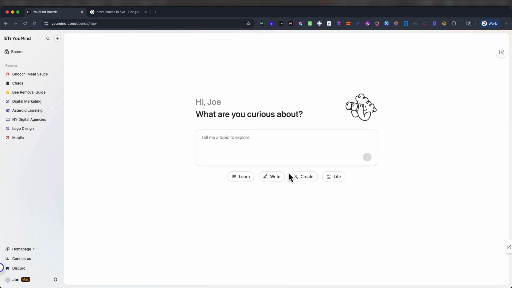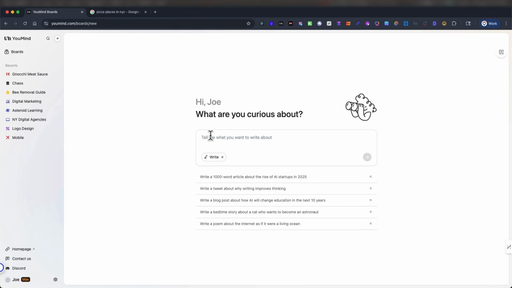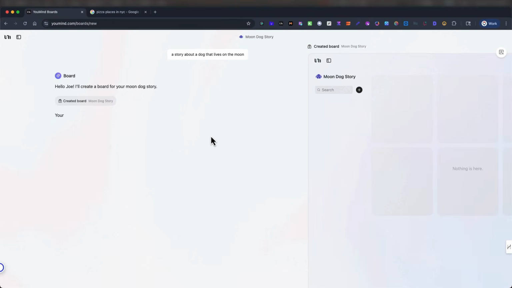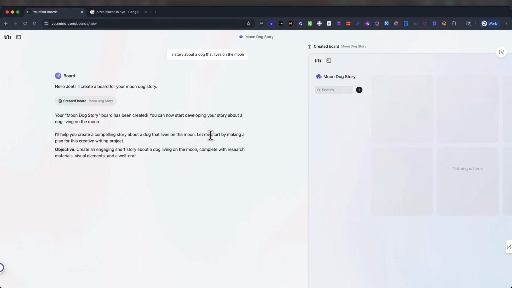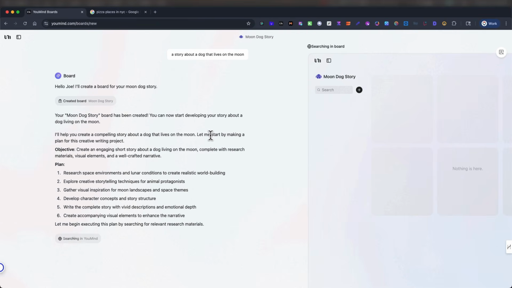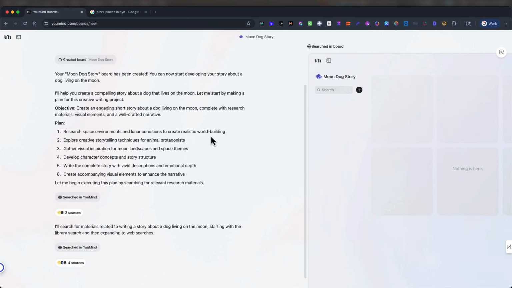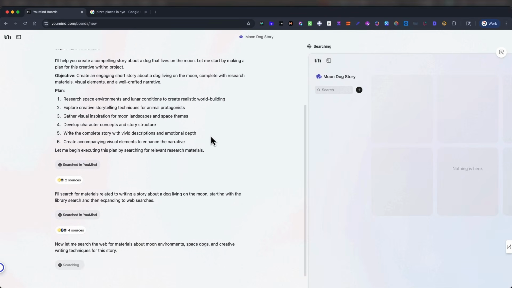All right, so we learned something. Let's write something. A story about a dog that lives on the moon. Let's write. Story about a dog that lives on the moon. Hello, Joe. I'll create a board for your moon dog story. All right, your moon dog story. So now it's researching space environments, lunar conditions, developing the character, looking for stories related to a dog living on the moon.